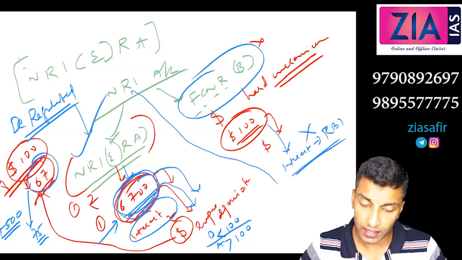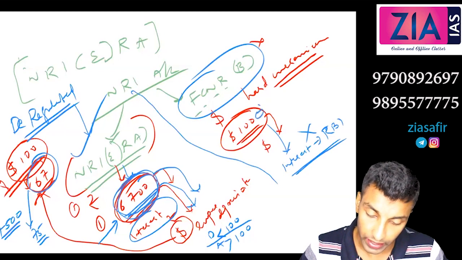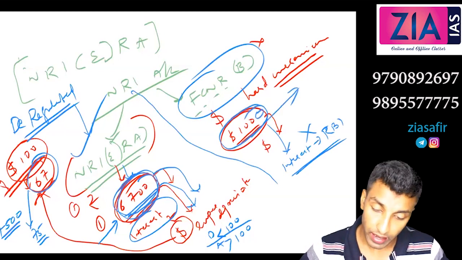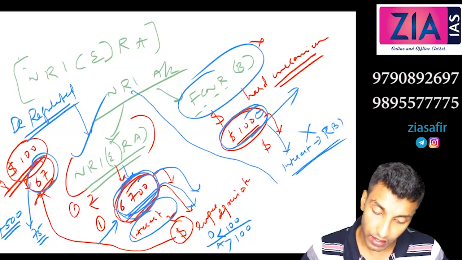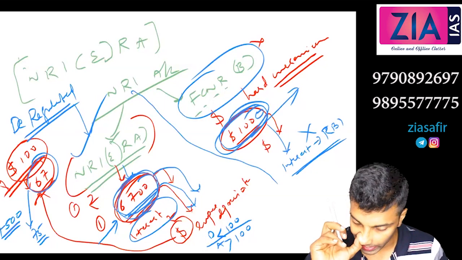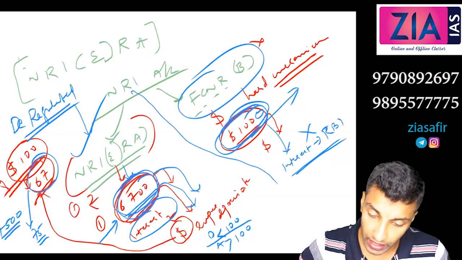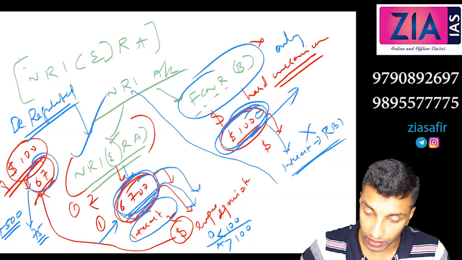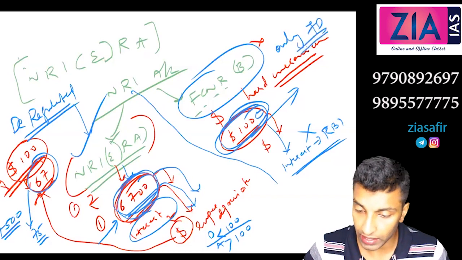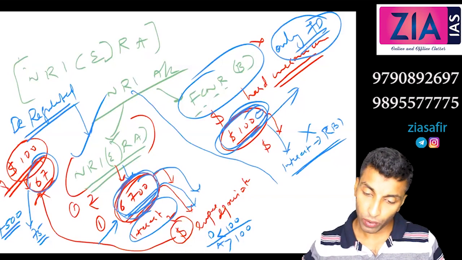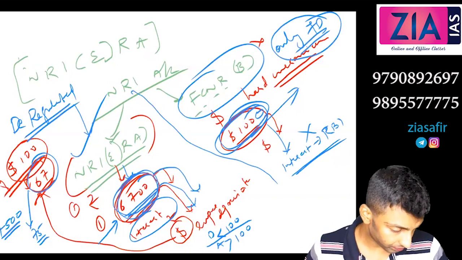Why? The main reason is whatever is coming to this account can be completely repatriated. It can be taken back anytime. The $100 will be taken back anytime. So only here some more regulation is there. Only fixed deposit is allowed in this. Otherwise, what will happen? Any idea? Why is only fixed deposit allowed?